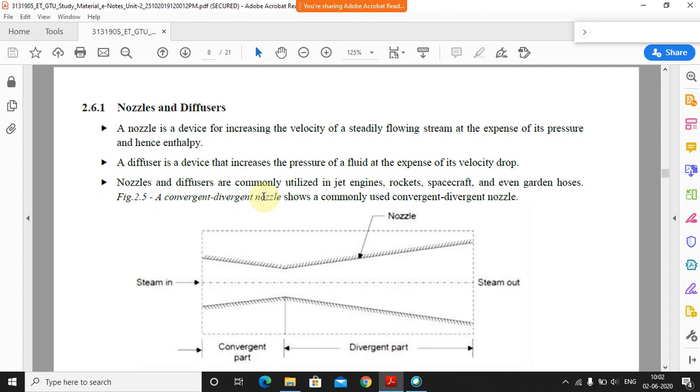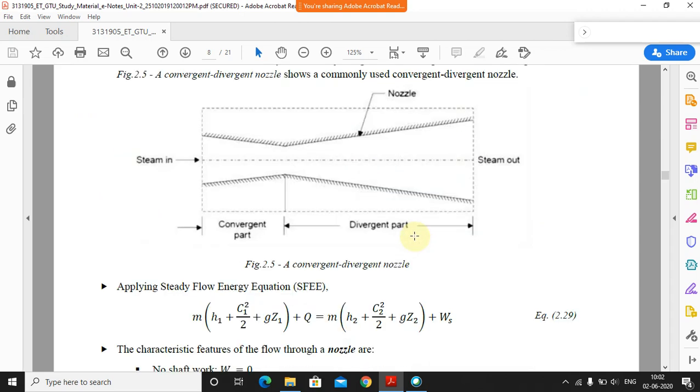So why are we using the nozzle? If I want an increase in velocity or a decrease in velocity along a flow, at that time I'll use the nozzle. Where the area is reducing, that region is called the convergent part, where the velocity is increased, and the part that is expanding is called the divergent part.